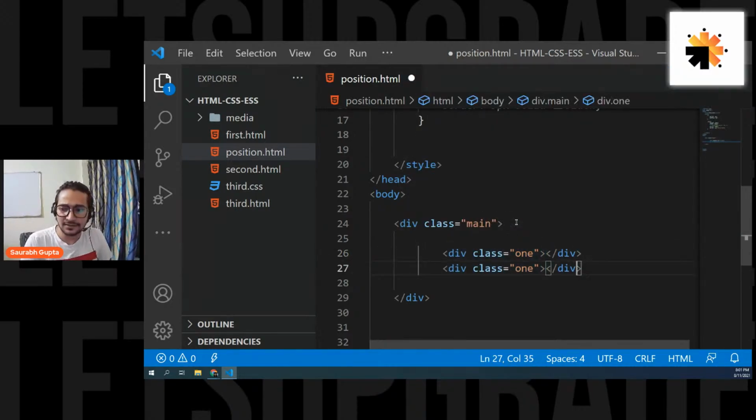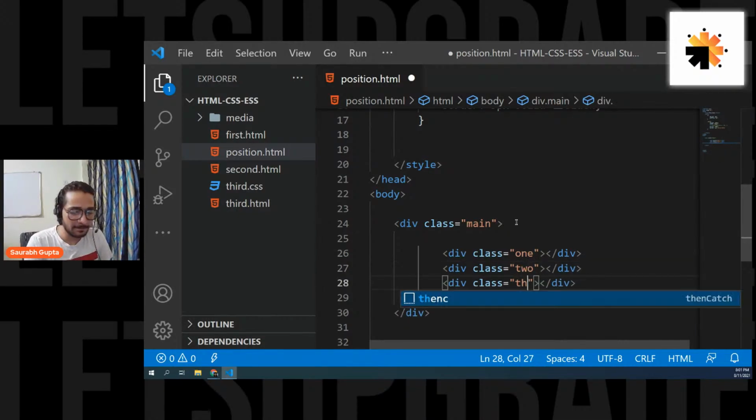I'm going to create 3 elements. I give it a class of 2, and I give it a class of 3.